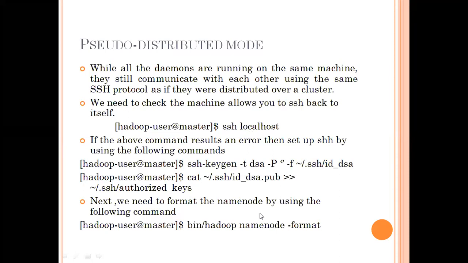Next we need to format the name node by using the format command. So for formatting the name node, we go to bin, where the name node is stored, then namenode -format. If you have any errors, check them.